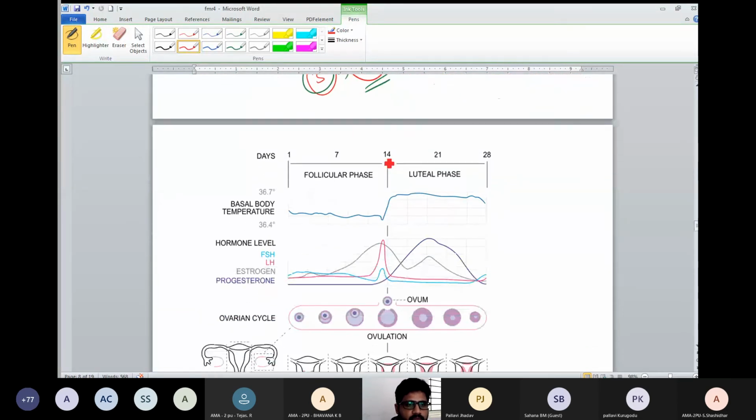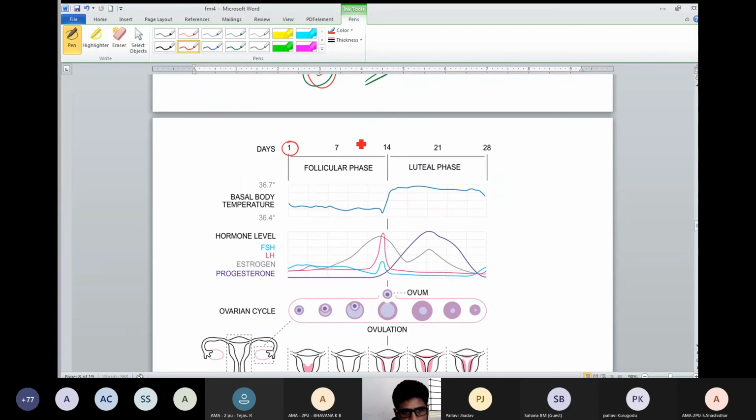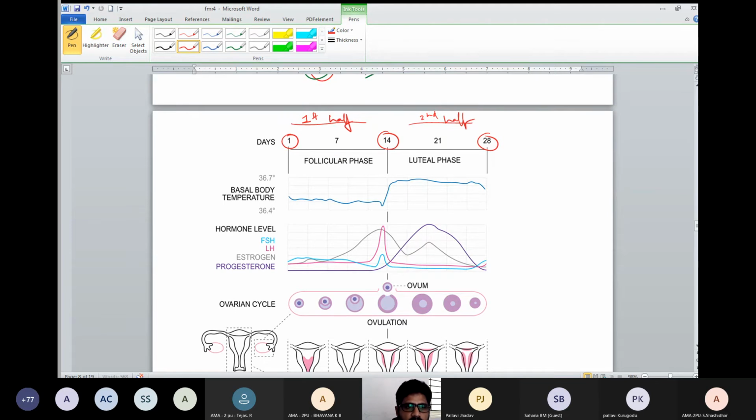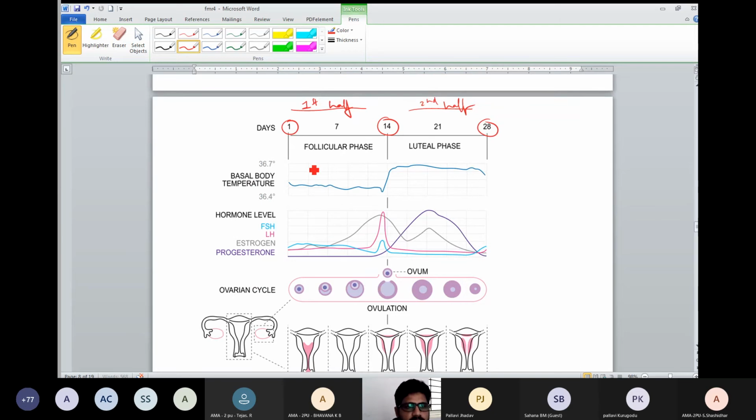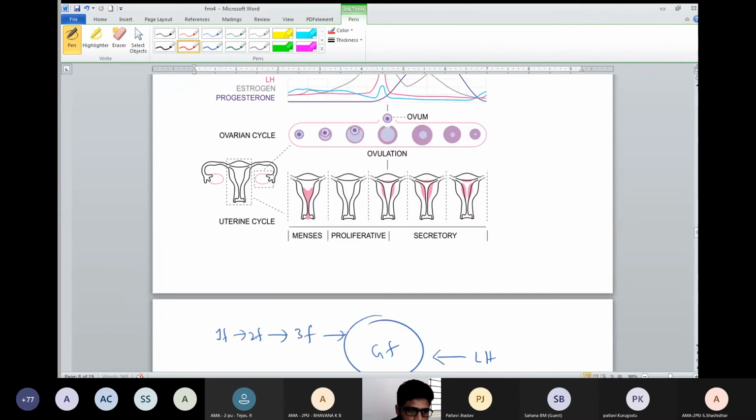So this diagram also helps you to understand the days. First day to 14th day, what happens? 14th day to 28th day. This is the first half, and this is the second half. The main hormone in the first half is follicle stimulating hormone. So FSH will be high, but here LH is required, and here progesterone is required. In the second half, progesterone is the main hormone. In the first half, follicle stimulating hormone is the main hormone. Understand?